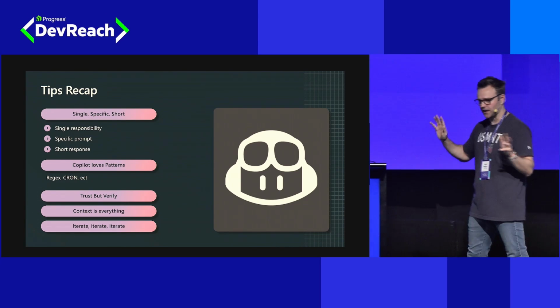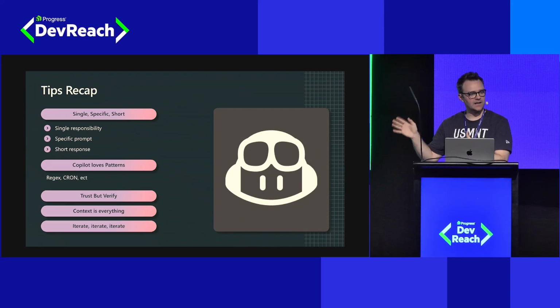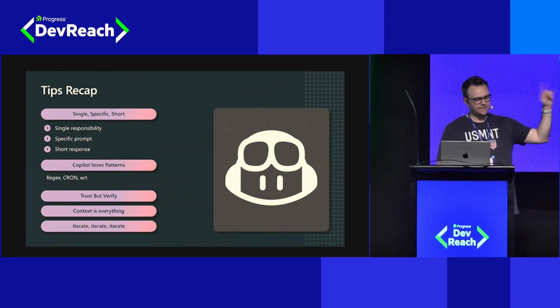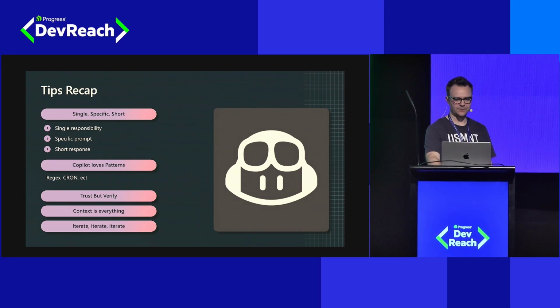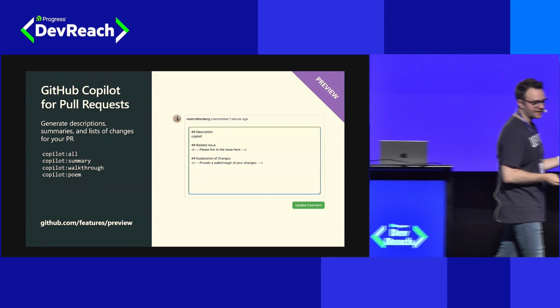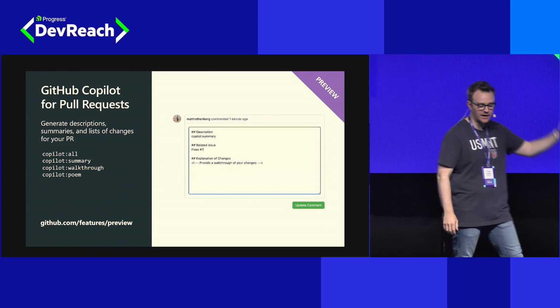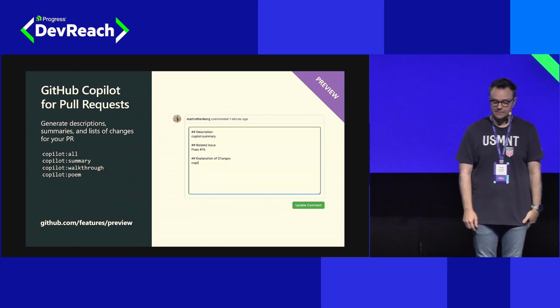Context is critical. We talked a lot about how context influences these completions. You saw some of that in action. And iterate, iterate, iterate. Don't take the first thing it gives you. Coming soon, there'll be more things GitHub Copilot can do for you. For instance, GitHub Copilot for pull requests can help you accelerate the process of doing quality pull requests.